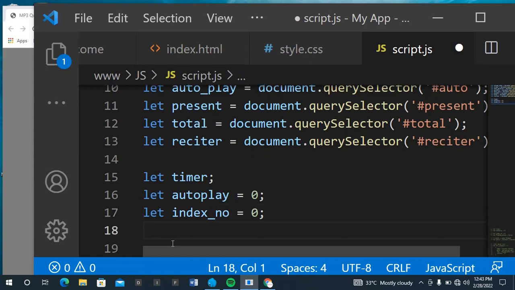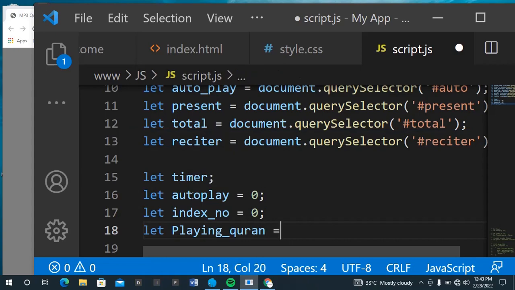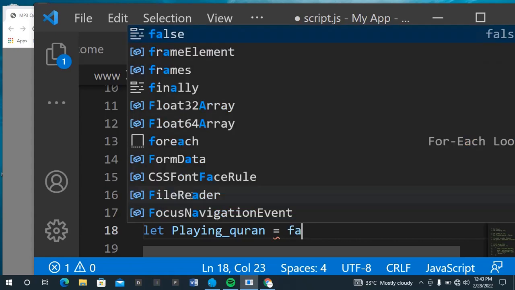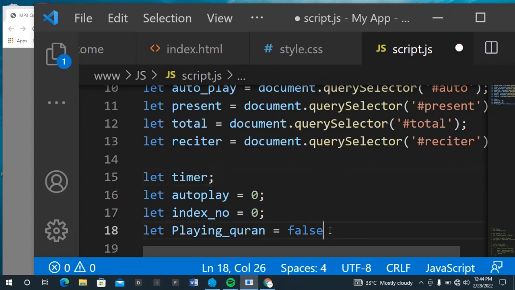Then another one that I'll be declaring now is the plain Qur'an. So let's declare it somewhere before. Let's plain Qur'an to be, so I will let it to be false. So it is after I pass some functions that will now allow it to play. Okay, so having done this, now I'll be going to create the audio element.